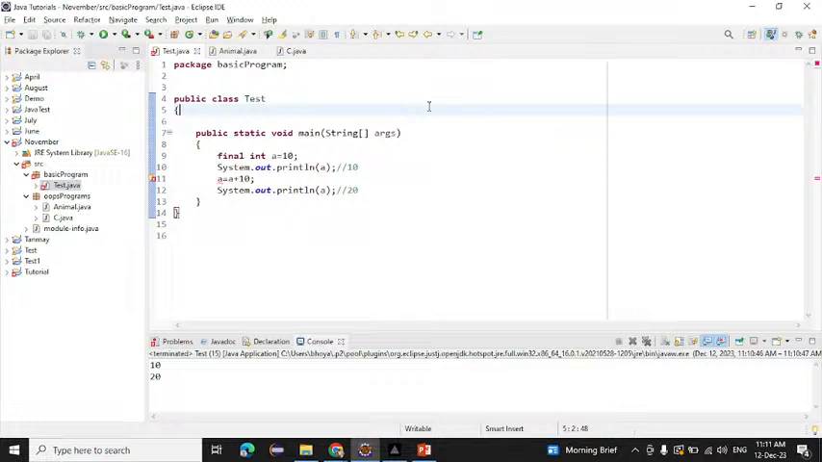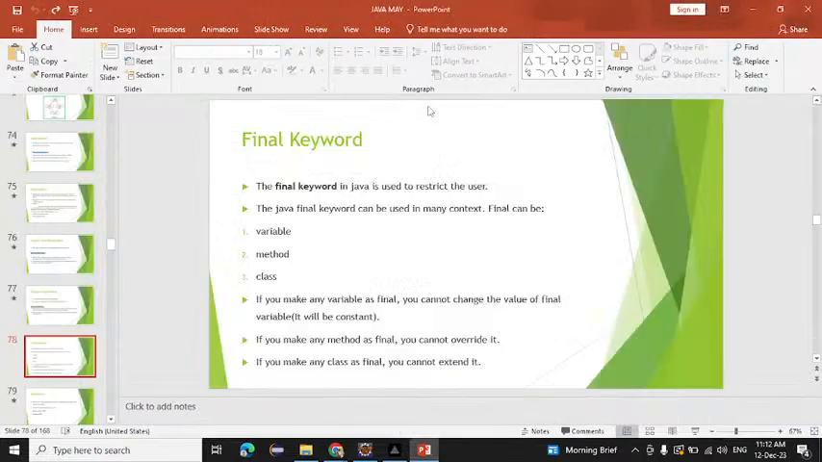When will we use the final keyword with a variable? If you have some constant values like the value of pi or the radius of the earth, we simply use the final keyword. With the final keyword on a variable, no one can change its value. That is the first use of our final keyword. After that, the method.